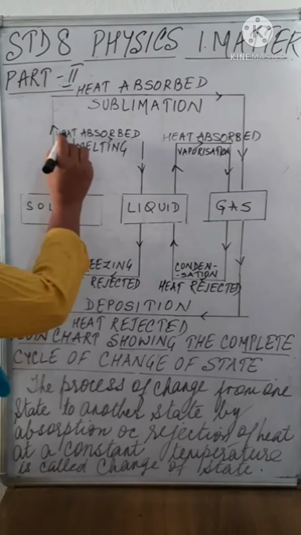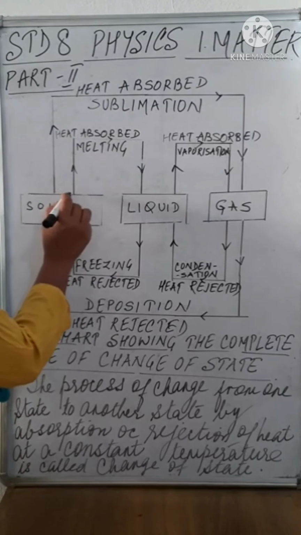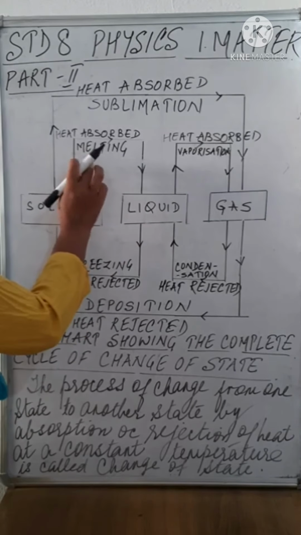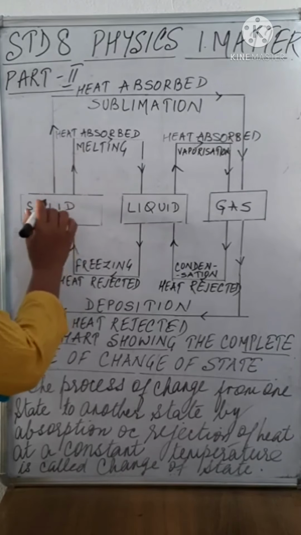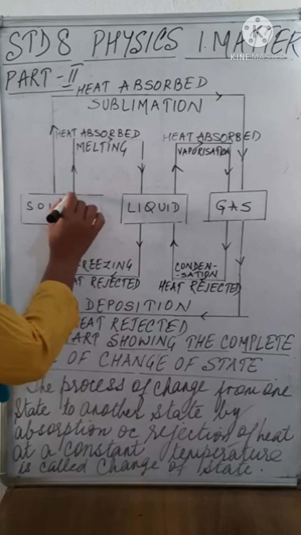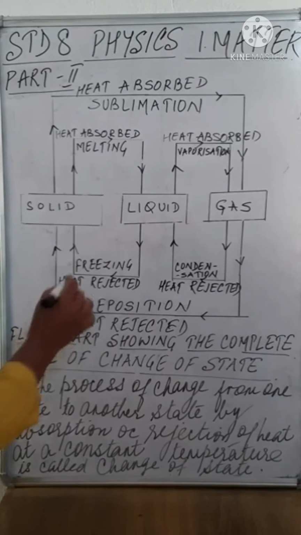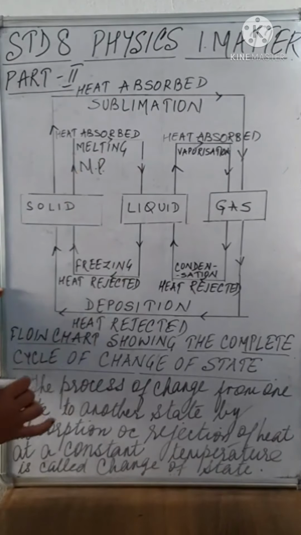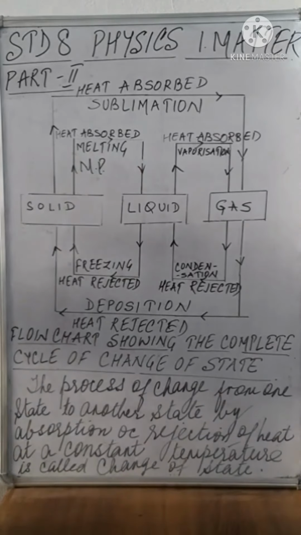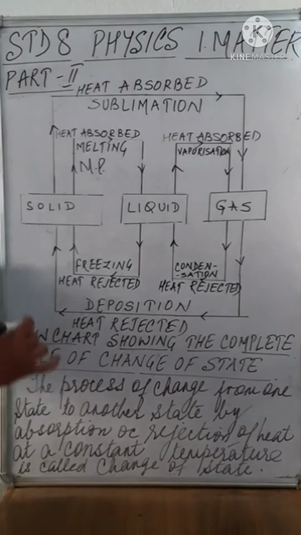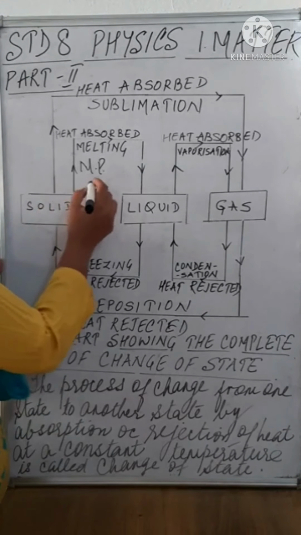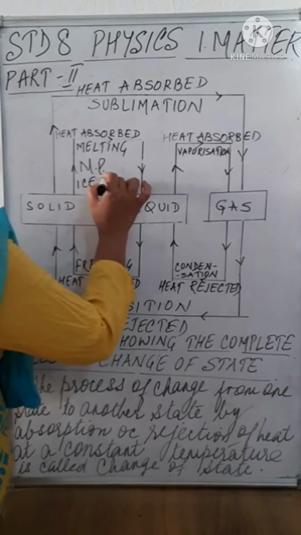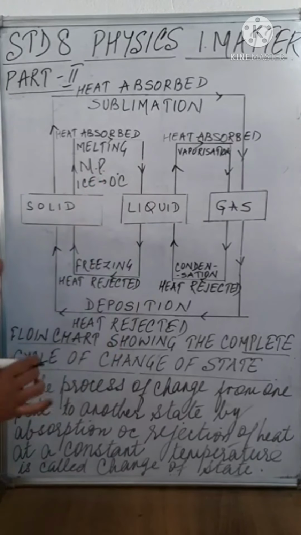Similarly, if heat is absorbed by the solid and it changes from solid to liquid state, the process is called melting, and the constant temperature at which the change takes place from solid to the liquid state is called the melting point of that solid. For example, for ice, its melting point is 0 degree Celsius.